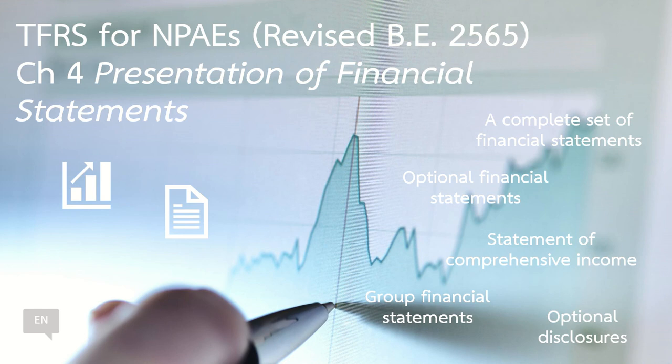An entity can elect to prepare Statement of Comprehensive Income instead of the Statement of Income if the entity has other comprehensive income items, or OCI, to report. Statement of Cash Flows, by complying with the TAS 7 Statement of Cash Flows. For interim financial statements, the entity may elect to comply with the TAS 34 Interim Financial Reporting, except matters irrelevant to NPAEs, such as earnings per share reporting.